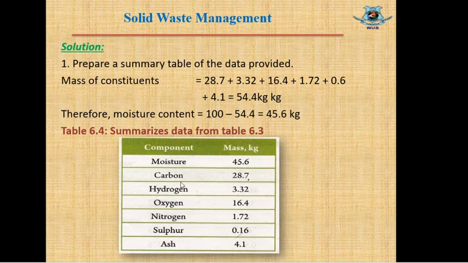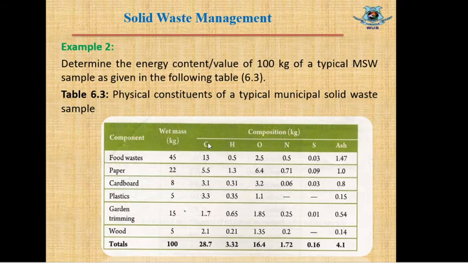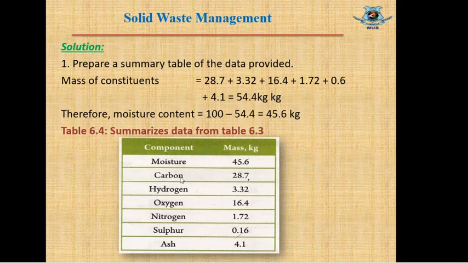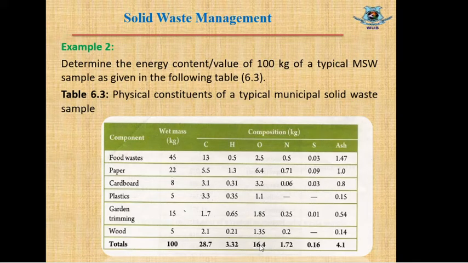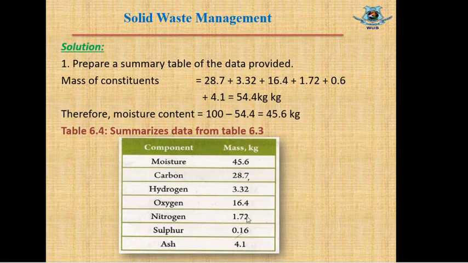Here from 6.3 we have seen that the value of carbon is 28.7 kg, hydrogen is 3.32 kg, oxygen 16.4 kg, nitrogen 1.72, sulfur 0.16. We have just picked the values from that table and put them here.